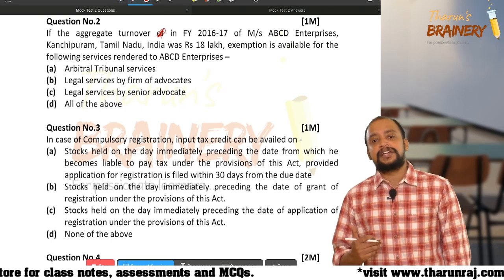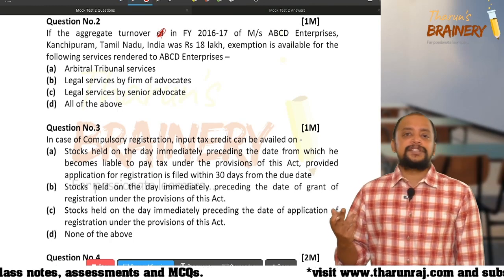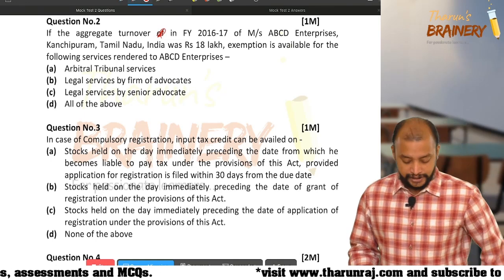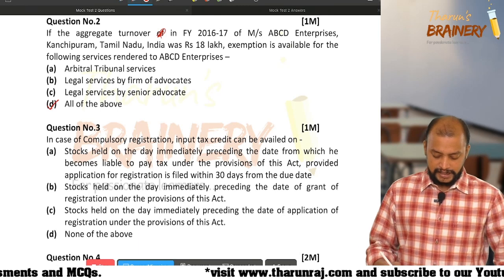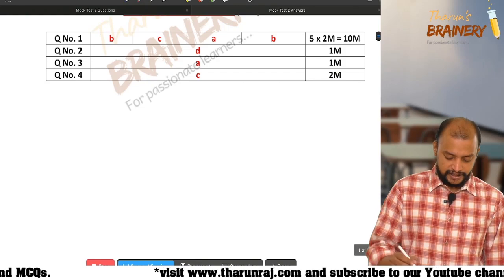In all these three cases, exemption is available if service is provided to a business entity whose turnover during the previous year does not exceed the threshold limit for registration. Therefore, accordingly, here all the above is exempted. Then option D is the answer for that.